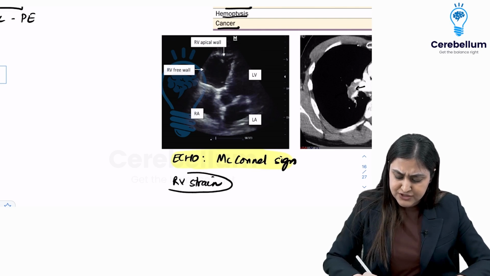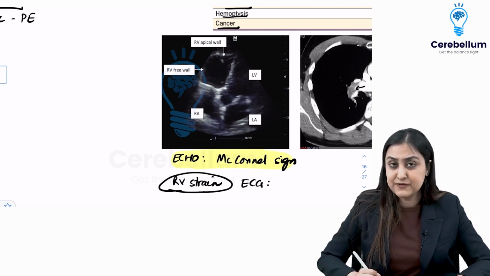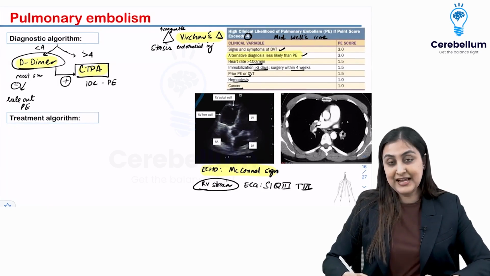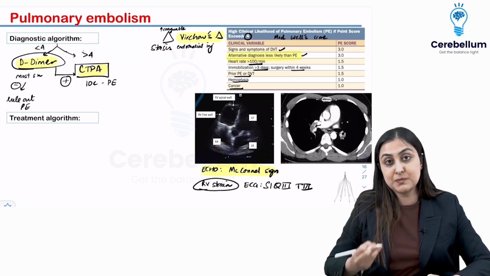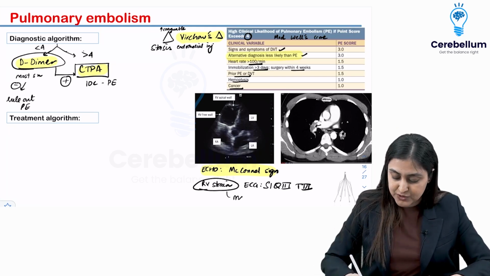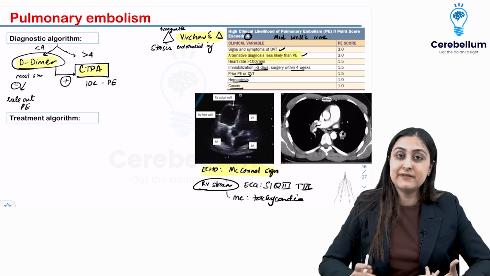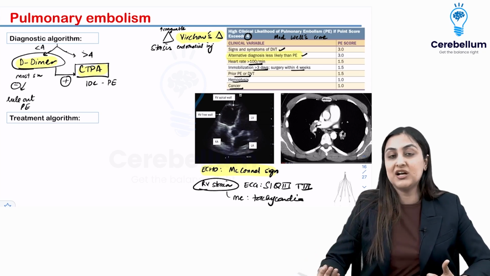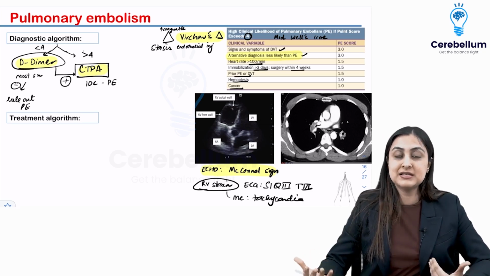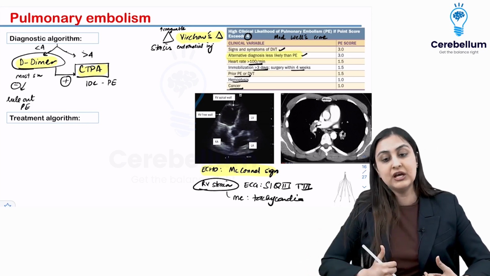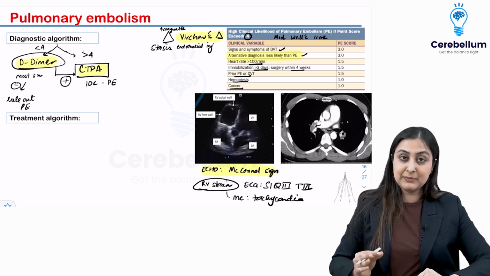Another sign of RV strain is on the ECG, the most specific ECG pattern that I'm sure you know, which is S1Q3T3. This is the most specific, which indicates RV strain, but you also want to remember the most common is nothing but sinus tachycardia. Just like that, on X-rays, you do have named signs like Westermark sign and Hampton's hump, but again, the most common thing that you see is the X-ray being normal, or if they ask you the most common abnormality, it's actually pleural effusion. Okay, so this is about pulmonary embolism.